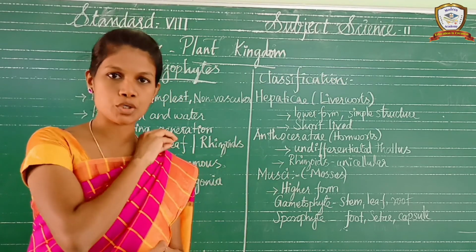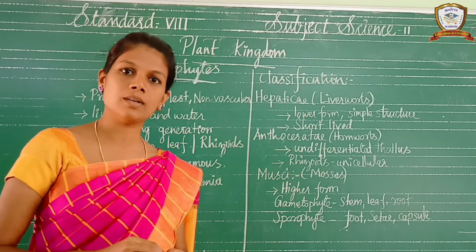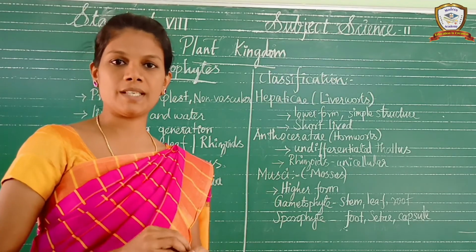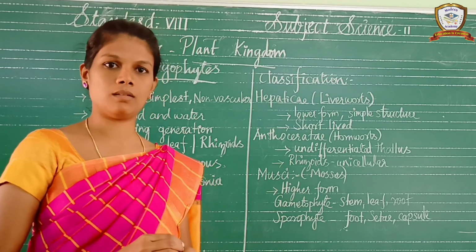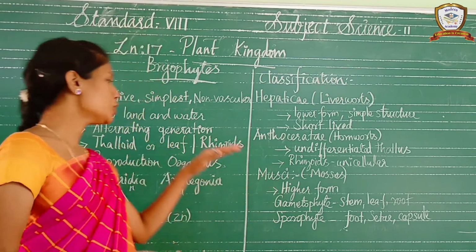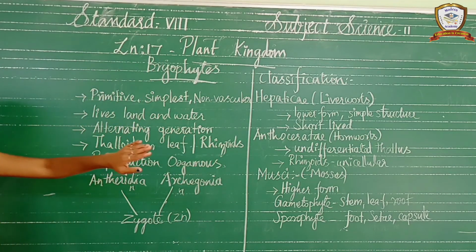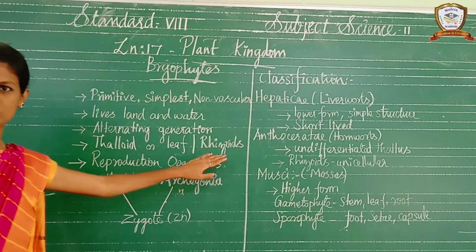Here, there is not a true root. If it had a root, what should be present? Vascular bundle. Okay, but here there is no vascular bundle. So it is called rhizoids. Okay, so a rhizoid is a root-like structure.